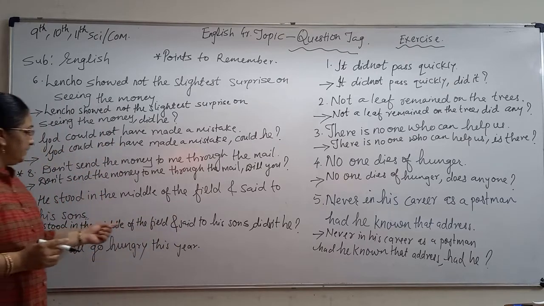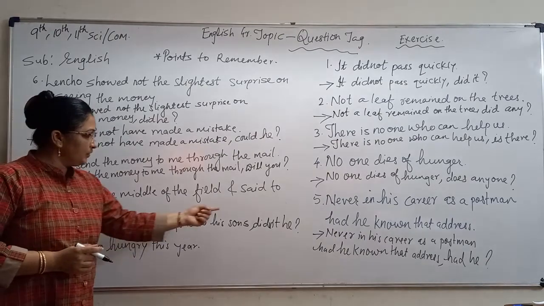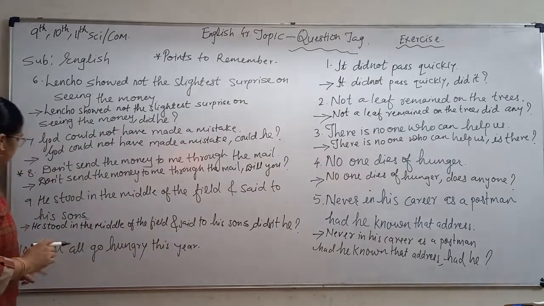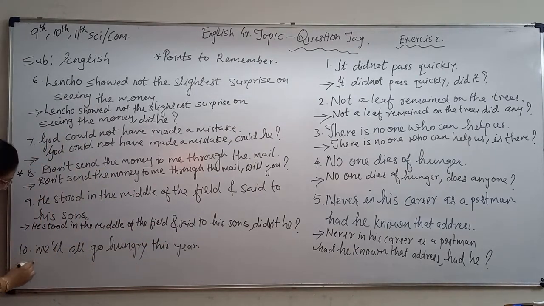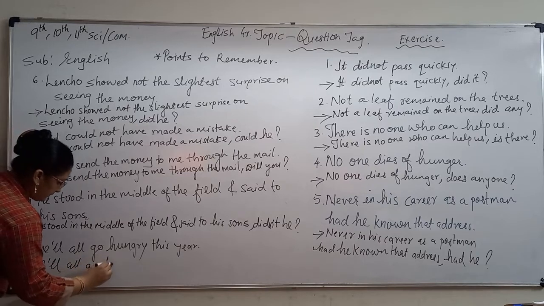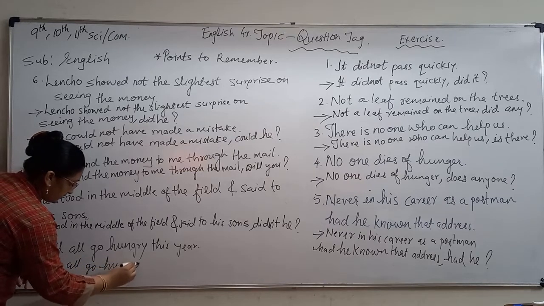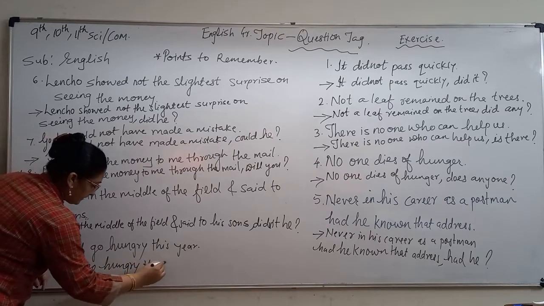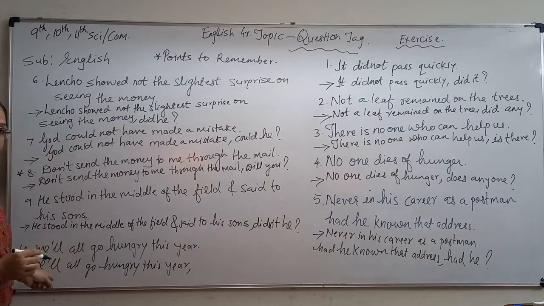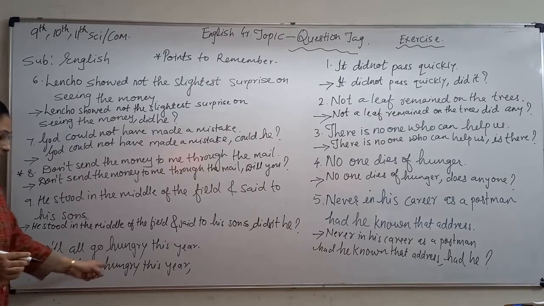He stood in the middle of the field and said to his sons, comma, didn't he? This is your tag. Last sentence: we will all go hungry this year. Comma. Will we? Here we have written 'won't' and this sentence is affirmative.